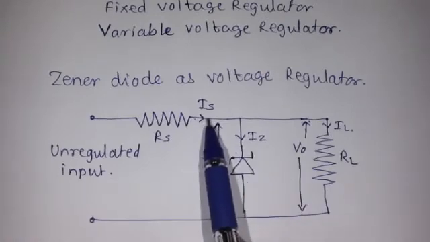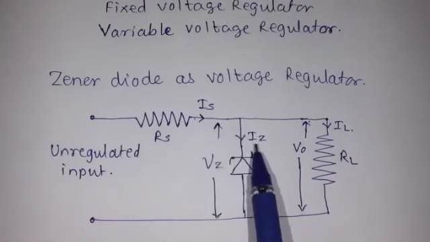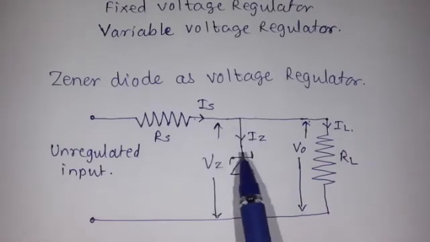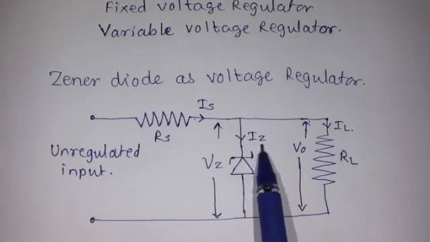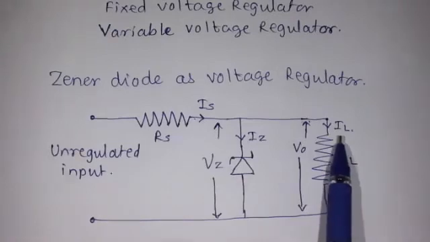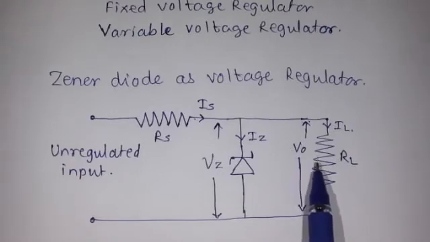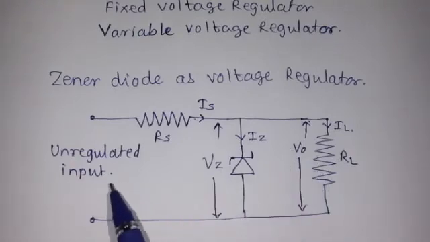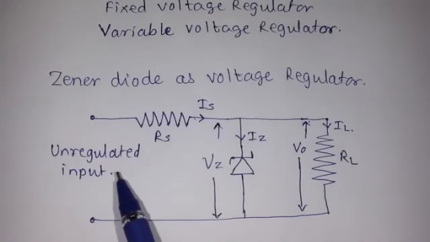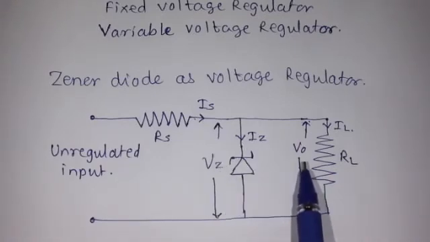If the value of the current IS increases, there is a similar increase in zener current, and as that zener current increases, the value of load current is kept constant here. Okay, so as this current is constant, the voltage also remains constant, and in this way the increase in voltage is controlled, and the voltage is regulated.